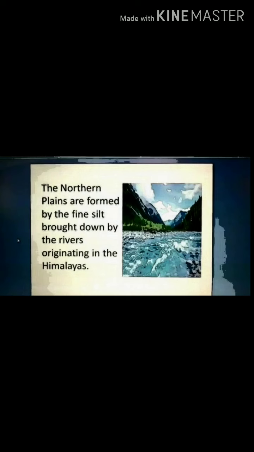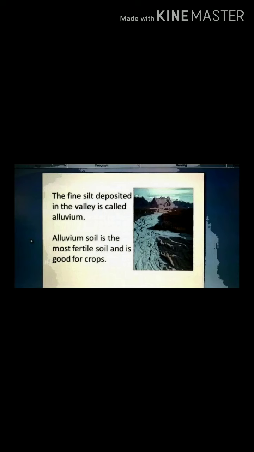The plain areas are formed by the fine silt brought down by the rivers originating in the Himalayas. As we know, a lot of rivers originate from the northern mountains, and as they flow down in the plain areas, they bring sand and silt with them. And this sand and silt get deposited at the bank of the river. These plains are formed. The fine silt deposited in the valley is called alluvium. Alluvium soil is the most fertile soil and is good for crops.